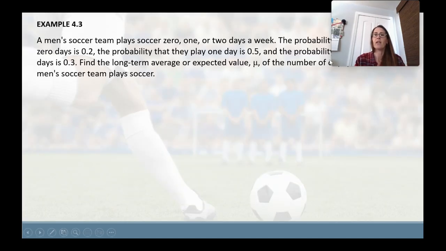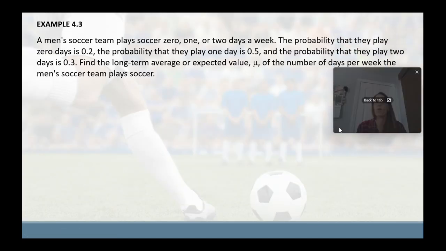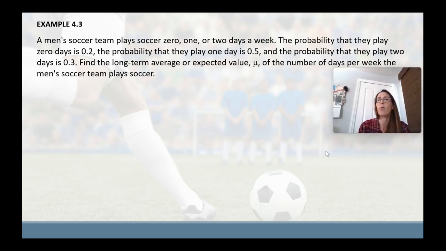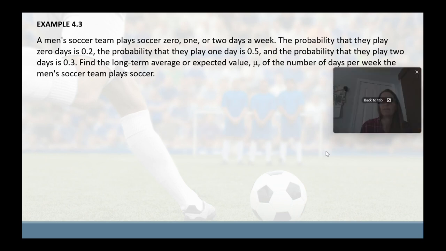So we have a men's soccer team that plays soccer 0, 1, or 2 days per week, and the probability that they play 0 days is 0.2. The probability that they play 1 day is 0.5, and the probability that they play 2 days is 0.3. We're going to find the long-term average or expected value mu of the number of days per week the men's soccer team plays soccer.